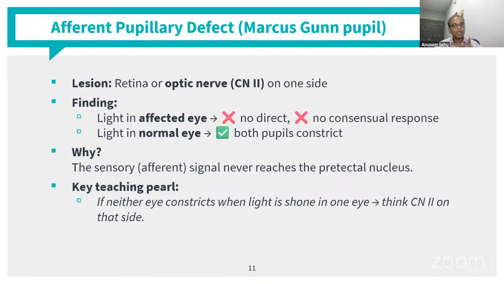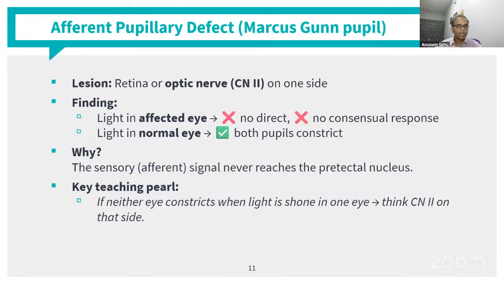Whereas light in the normal eye, both pupils constrict. That is, the pupil in the left eye and the right eye, both will constrict normally because the efferent pathway is normal. Okay. Why does this happen? Because the afferent pathway is going to affect both eyes, whereas the efferent pathway will affect only one eye.